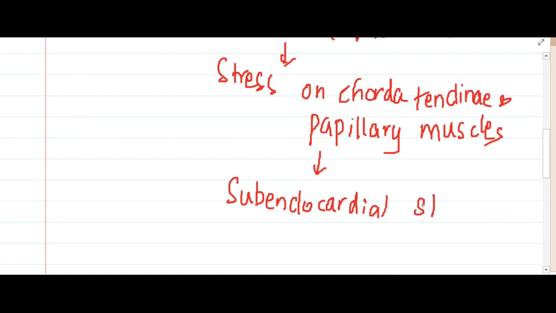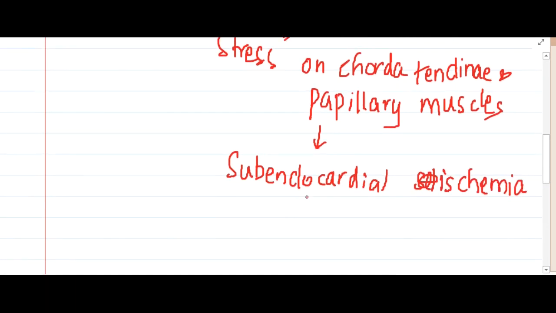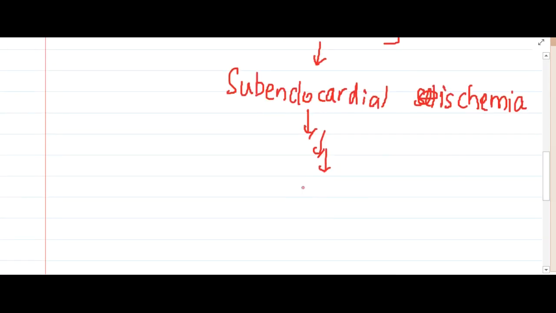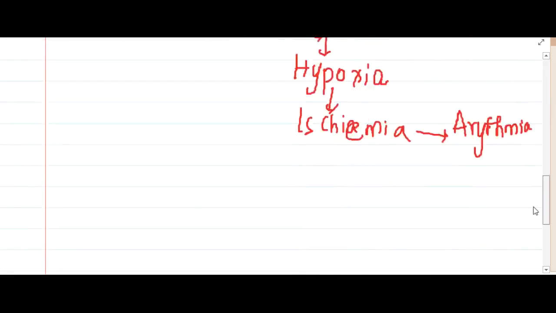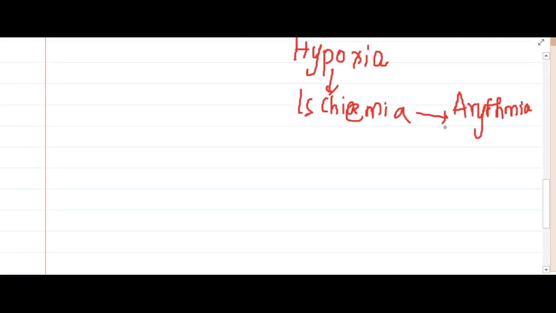When there is this type of repeated stress on the papillary muscles causing subendocardial ischemia on repeated cycles, it will in the end result in hypoxia leading to ischemia, and it can develop arrhythmias also. So this is about the pathophysiology of mitral valve prolapse. Now, what are the causes of mitral valve prolapse?